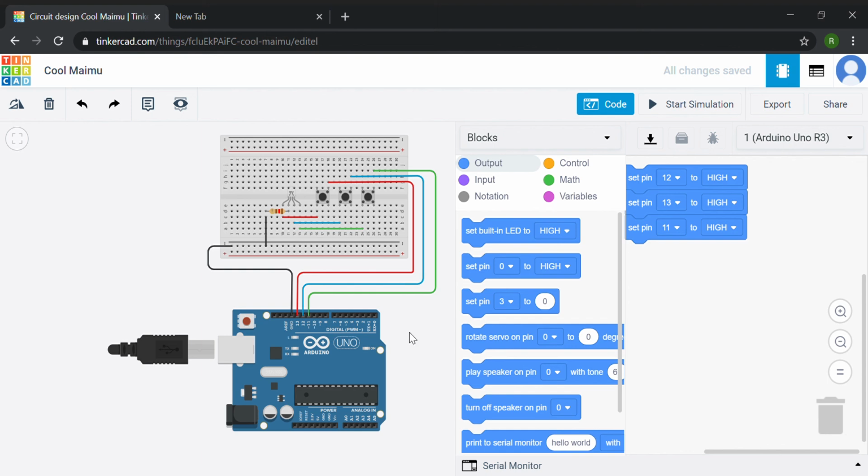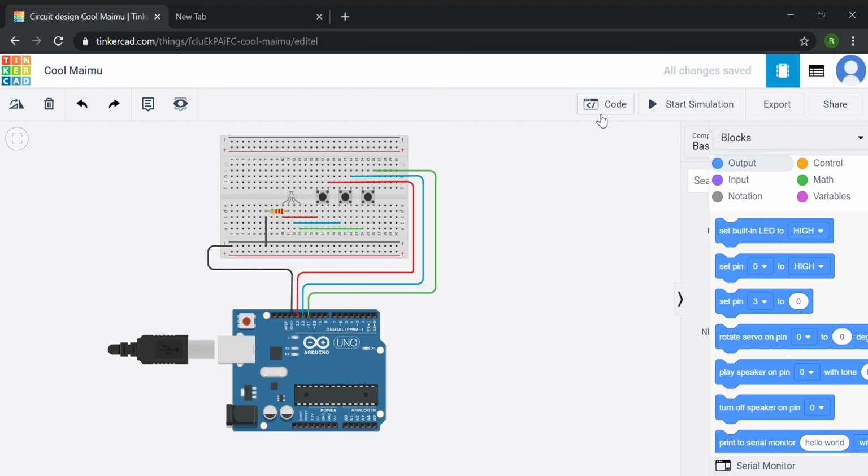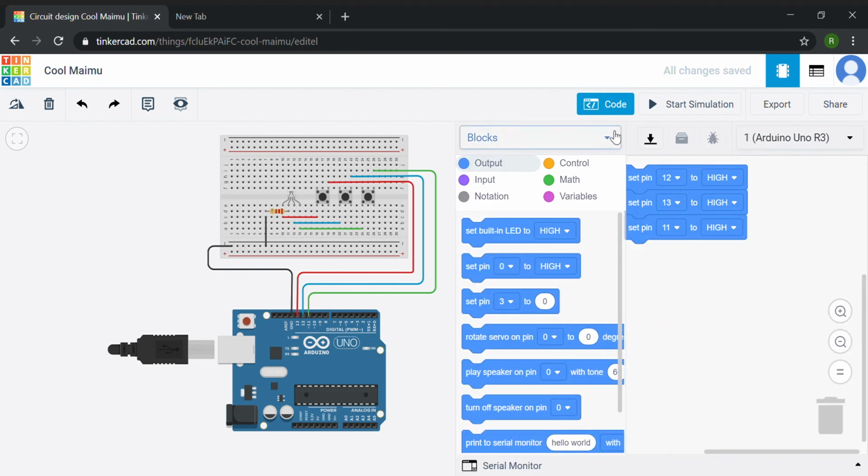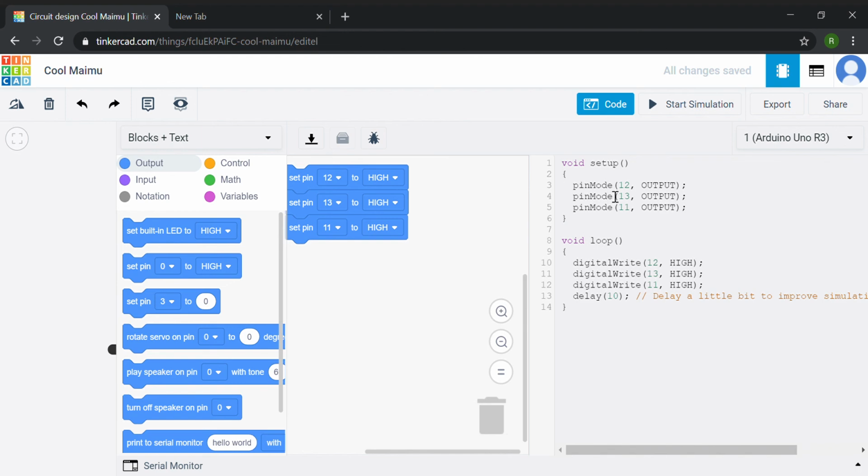While giving the code, you have the option of block and text. This is your text, this is your original code that you would be writing. We can write in text format, and when you compile the program, you get an output in this format, or you can use blocks.